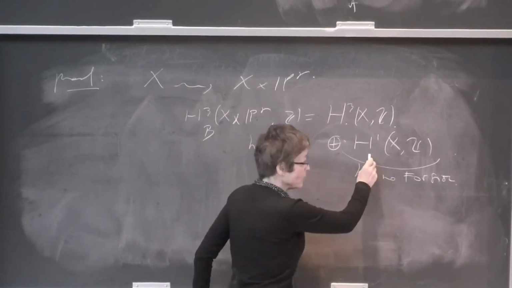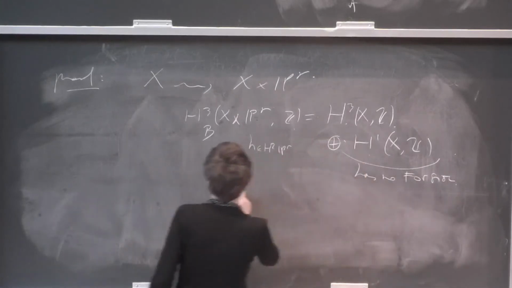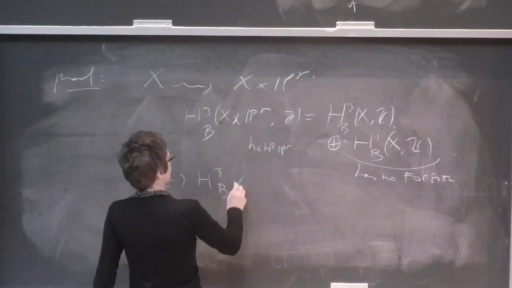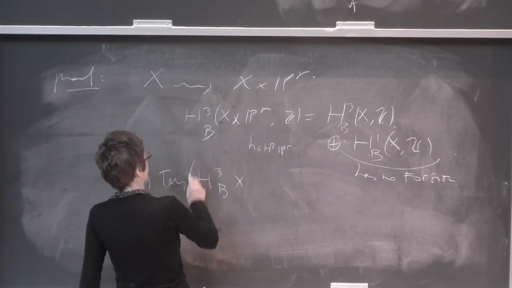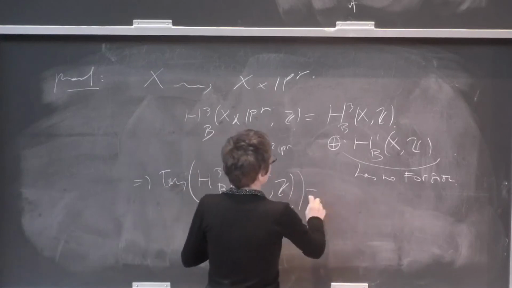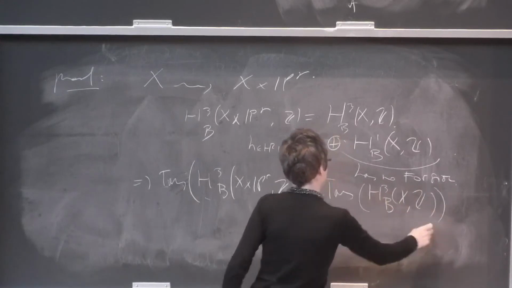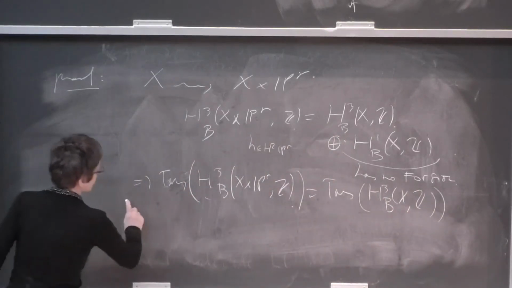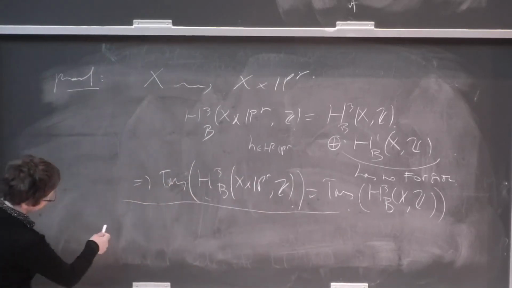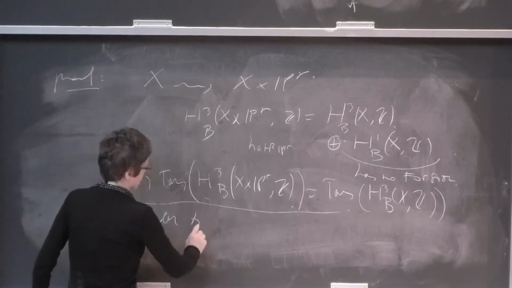Okay, so now this one has no torsion. It's a general fact of topology that is easy to prove. And so you conclude that the torsion of H_3 of this group is the same as the torsion. And then that shows the invariance under replacing X by X cross P^r. And then you have to show invariance under blow-up, invariance under birational map.